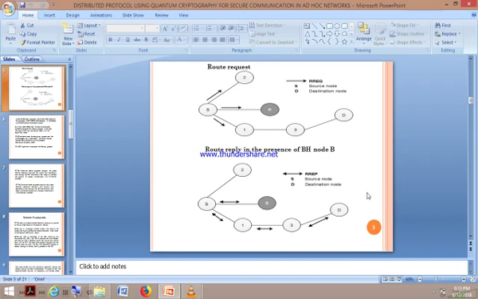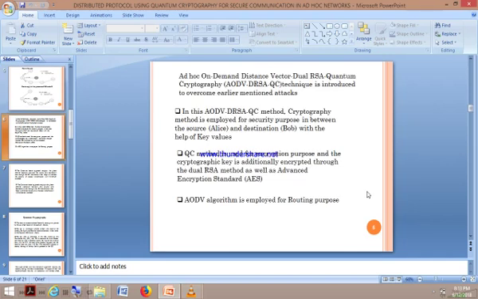Here, from source to destination B, the path is selected, that is requested, and if the path has enough energy, the request may be forwarded. As of now, B is having a black hole attack, so as it does not have enough energy, the request is rejected. That means the response, or REP, is sent back to the source, and the source will select one more path, in slide number 5 and slide number 6.